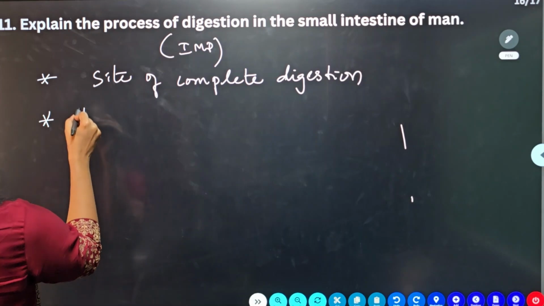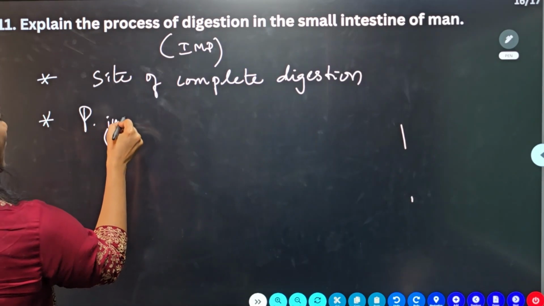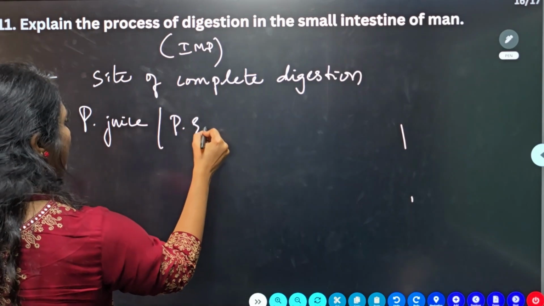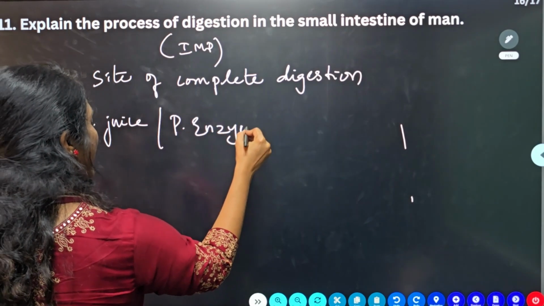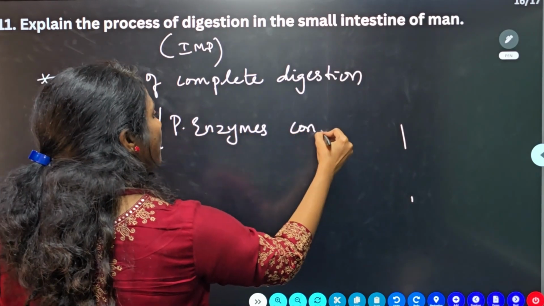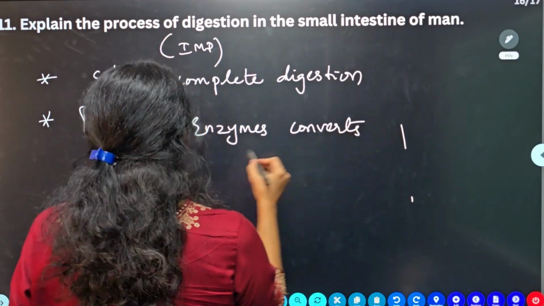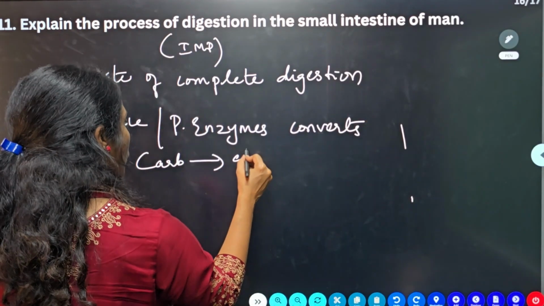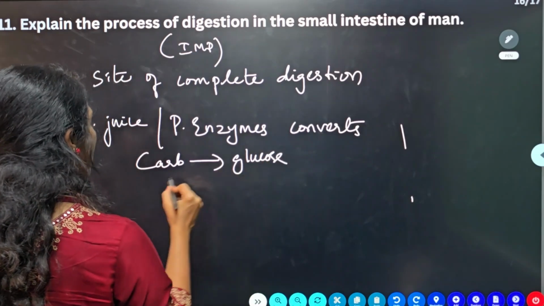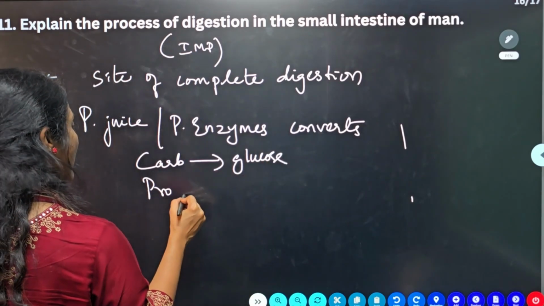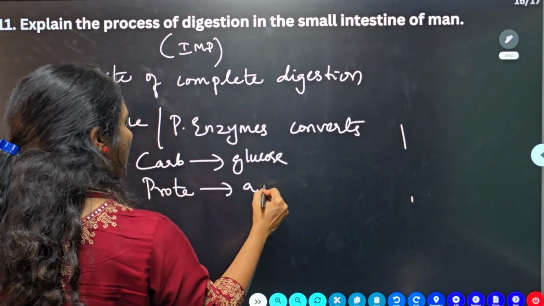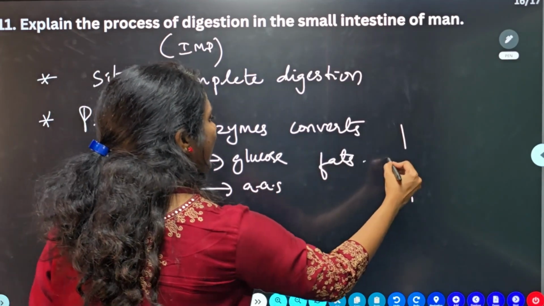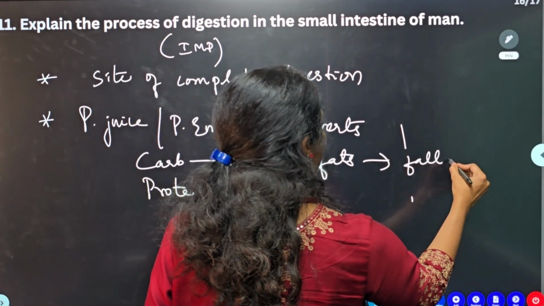Why? Because pancreatic juice, or pancreatic enzymes, you can mention, converts carbohydrates into glucose, simple sugars, proteins into amino acids, and fats into fatty acids and glycerol.